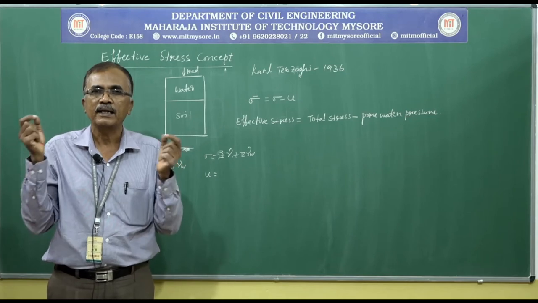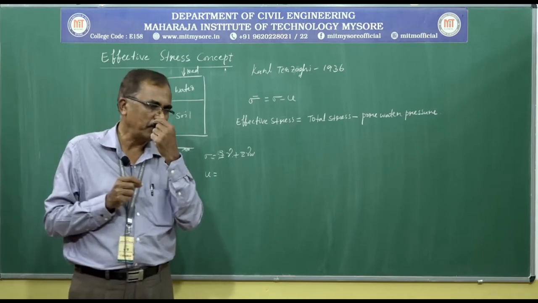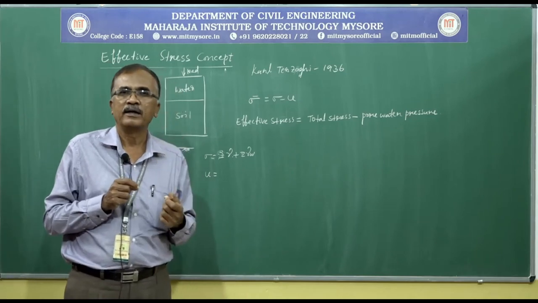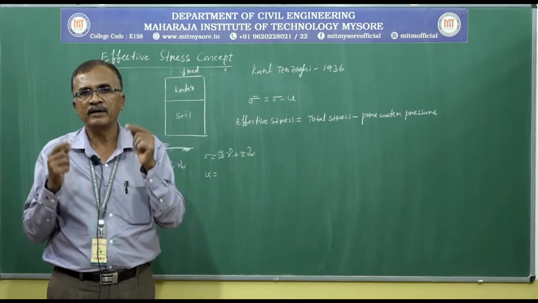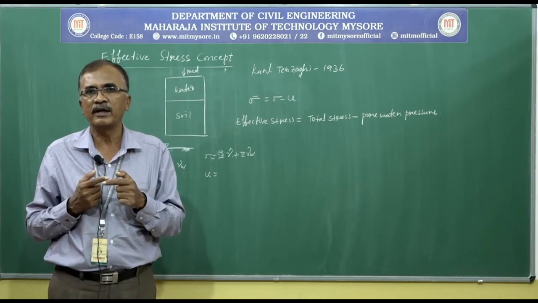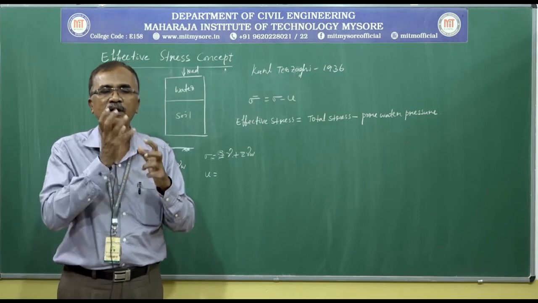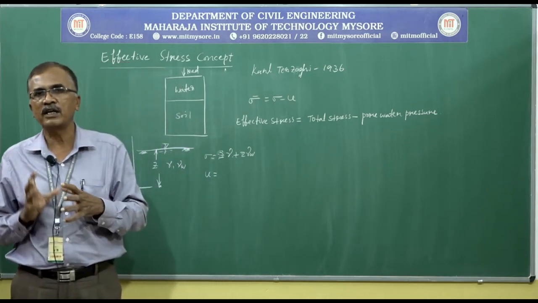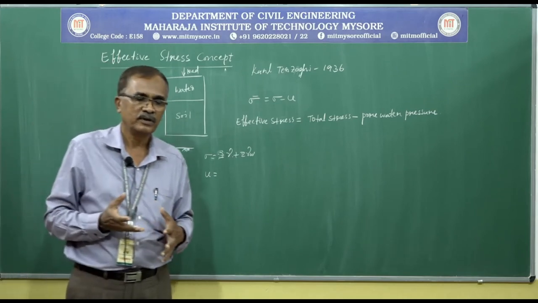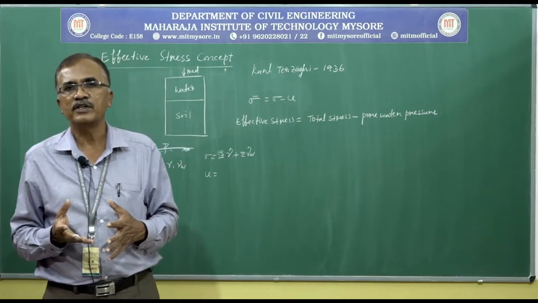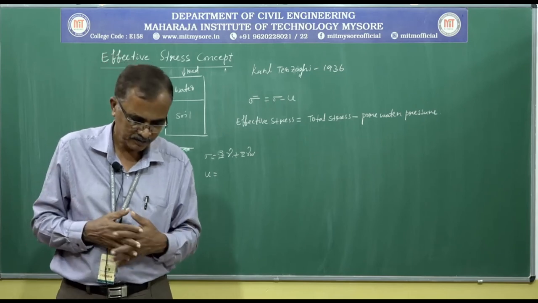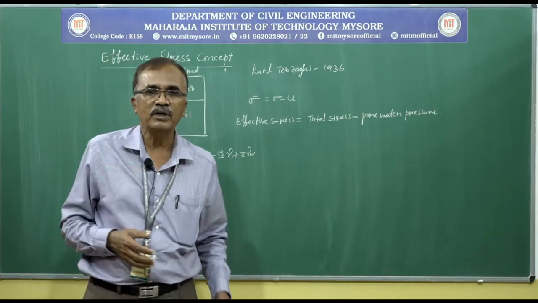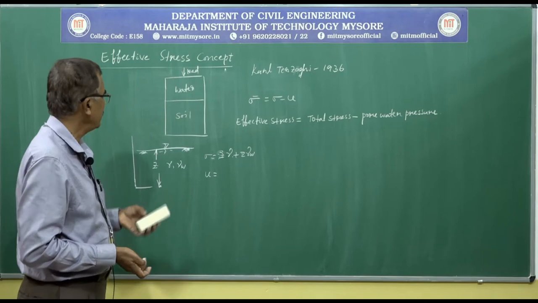As a result, we get particle to particle contact, and when we achieve particle to particle contact, the particles together resist the load effectively. Hence, effective stress can also be called intraparticle stress or particulate stress. This is about effective stress.